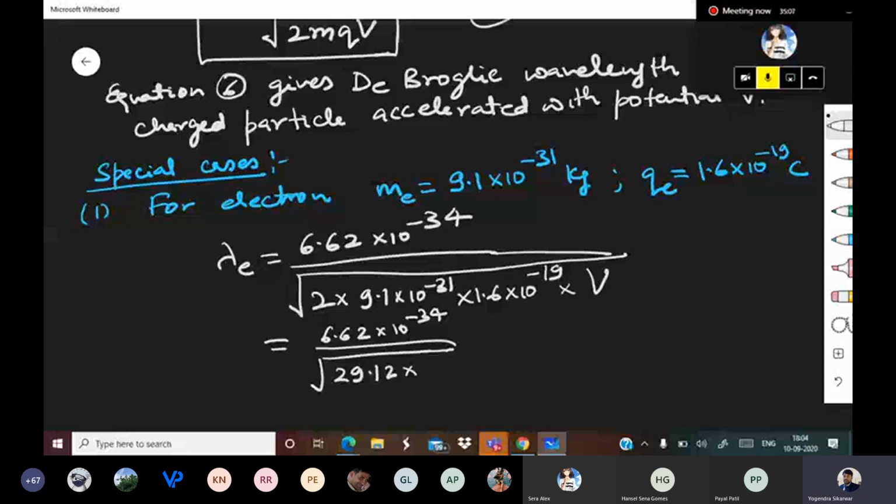So that will be... how much is the value of root of 29? Anyone? 0.12. Sir, it will be 10 to the raised power minus 50.